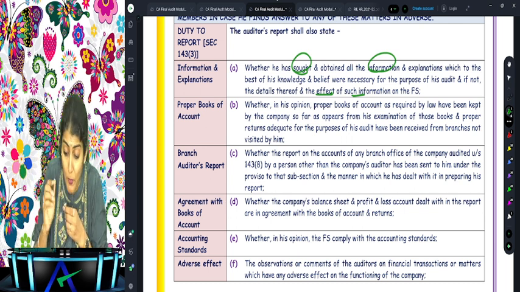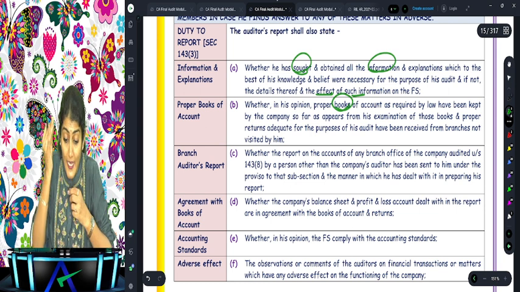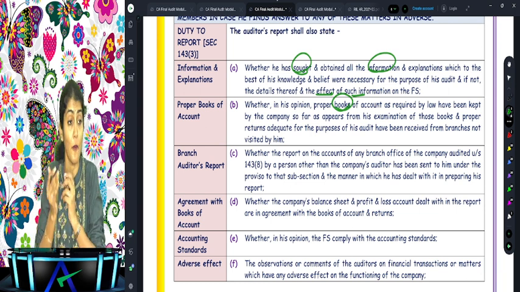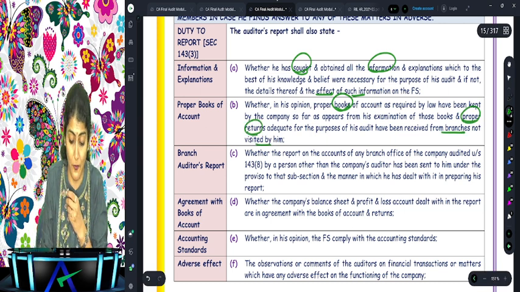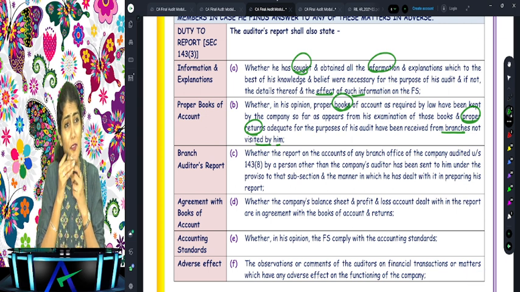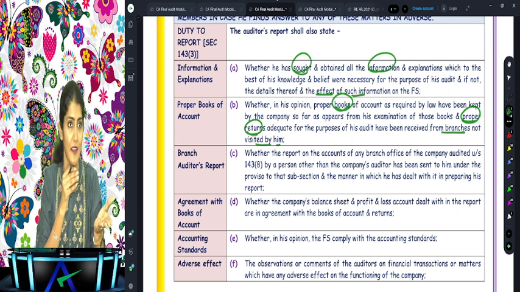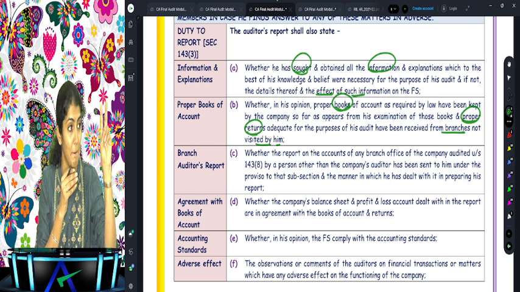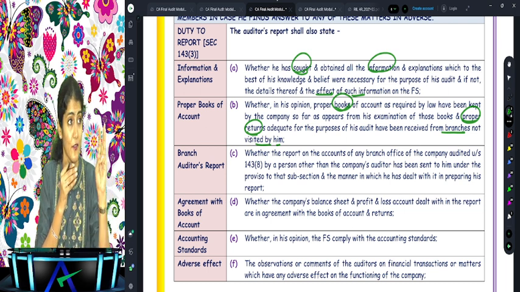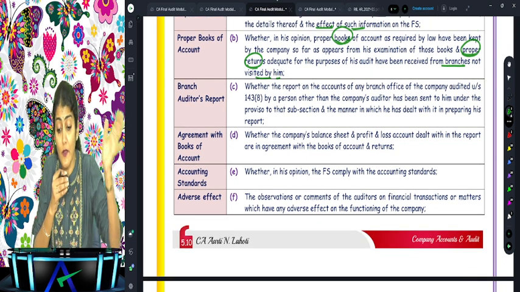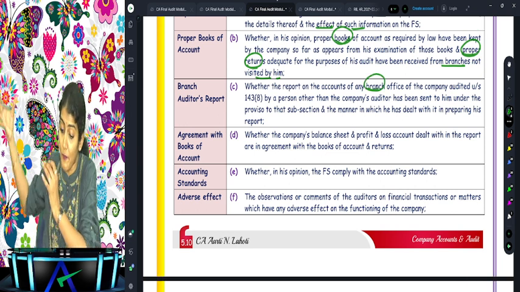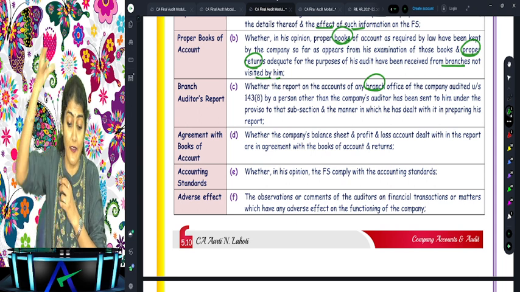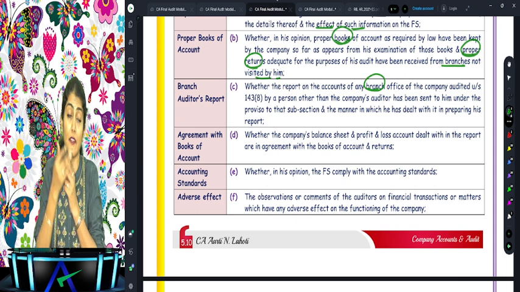Second, whether proper books of account as required by law have been kept by the company so far as it appears from the examination of those books, and proper returns adequate for the purpose of the audit have been received from branches not visited by him. What do you mean by proper books of account? We discussed yesterday, which give a true and fair view, the double entry system of accounting, and the accrual basis of accounting. That is what you mean by proper books of account. Very good. Then, whether the reports on the accounts of any branch audited by a person other than the company auditor have been sent to him under the proviso to that subsection, and the manner in which he has dealt with them in preparing his report.